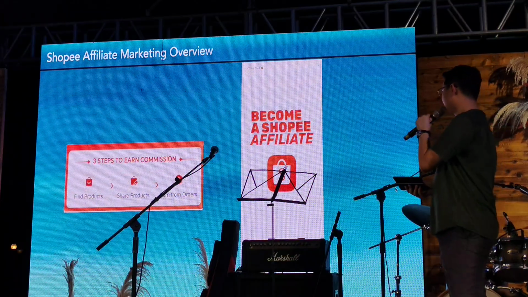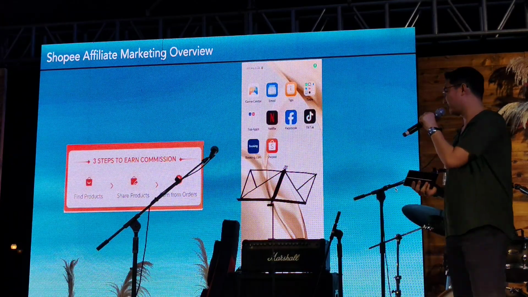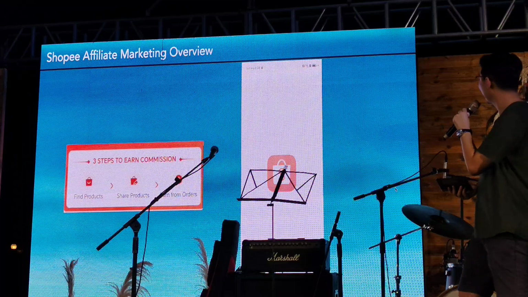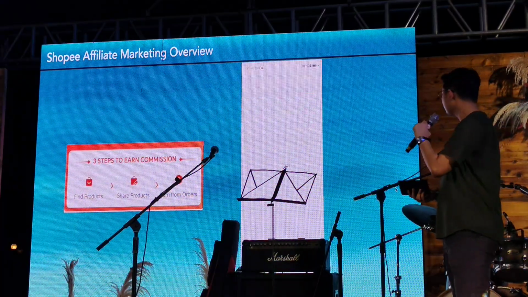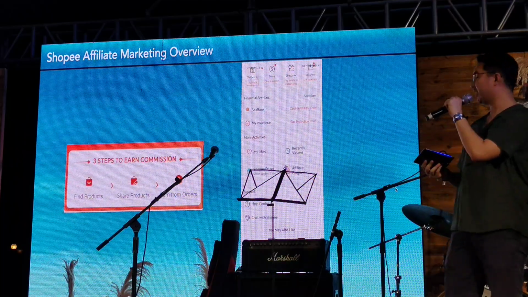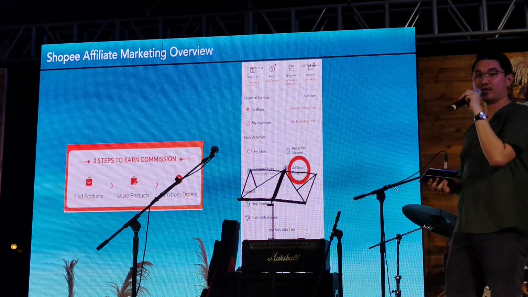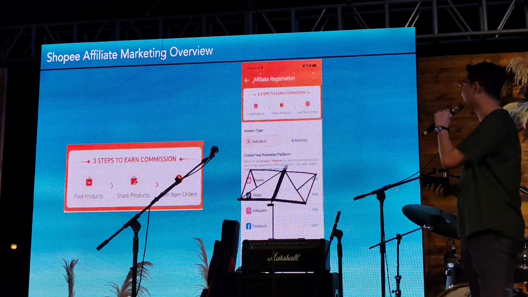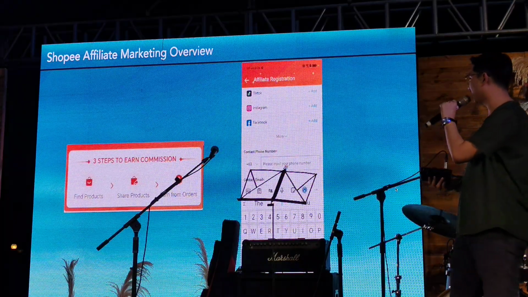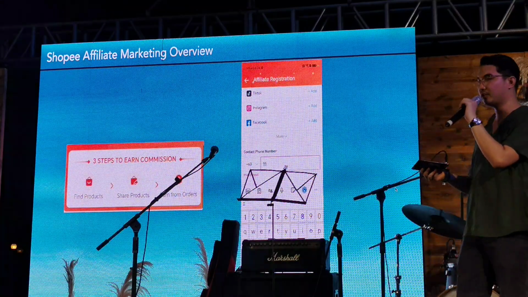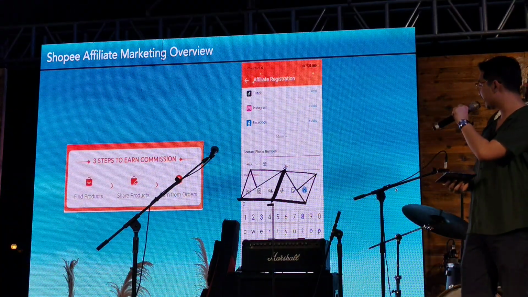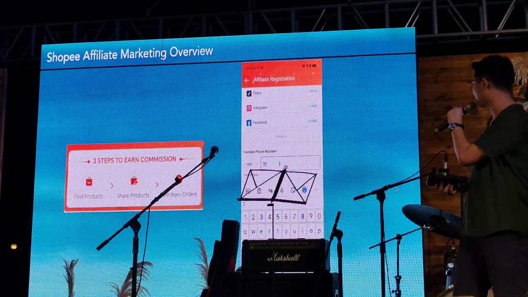So step 1 is again to open the app, of course. And then go to your profile. Then look for the affiliate program page. Once you click, again you'll get redirected to the affiliate program link. And same process in a way with Lazada. Just add your details, your number, and then you'll receive an OTP.